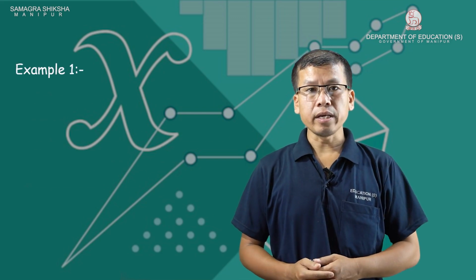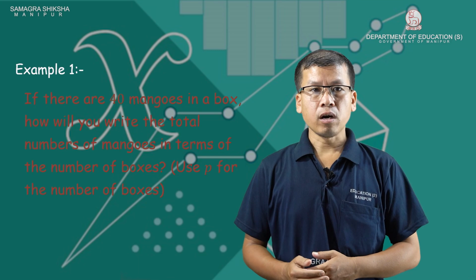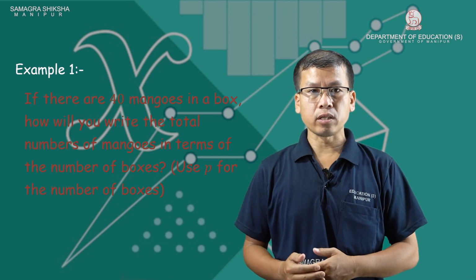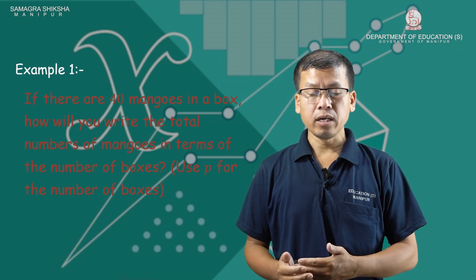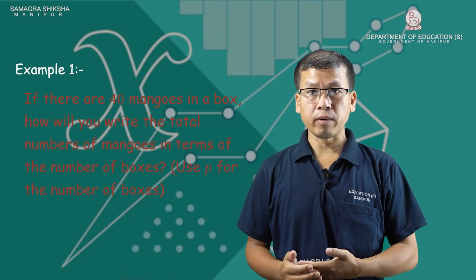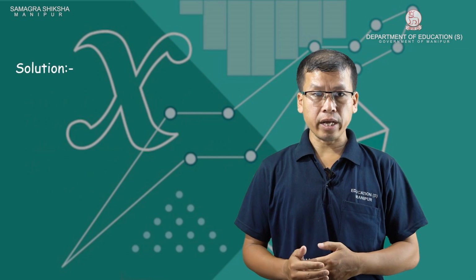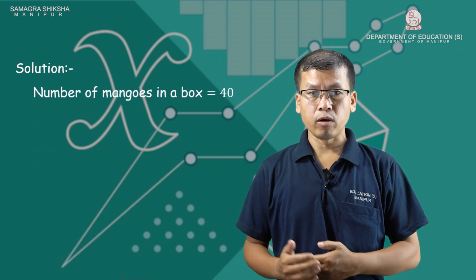Example: if there are 40 mangoes in a box, how will you write the total number of mangoes in terms of the number of boxes? Use p for the number of boxes. The number of mangoes in a box is 40.